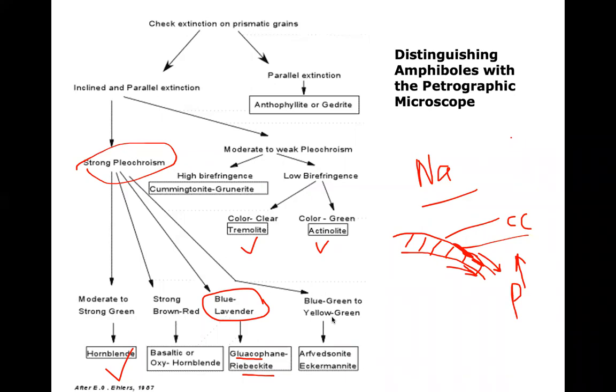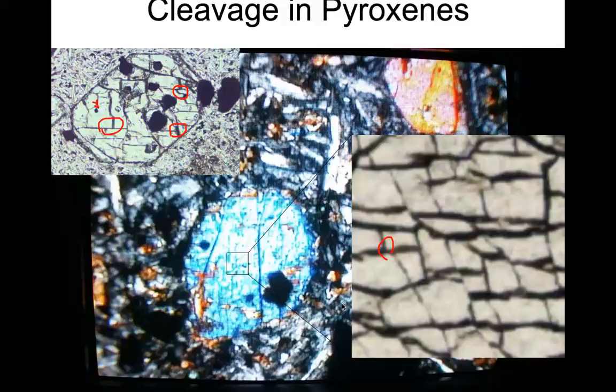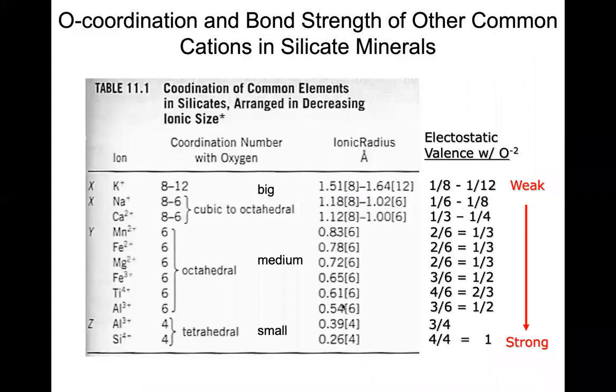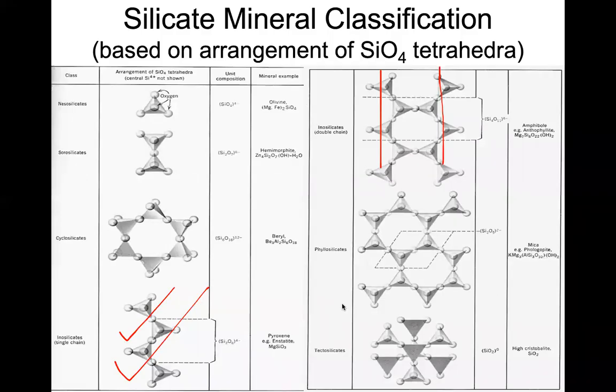So, any questions regarding amphiboles? These are double chain silicates. Okay, now we have covered the silicate structures: nesosilicates, sorosilicates, cyclosilicates, inosilicates, single chains, and inosilicates, double chains.